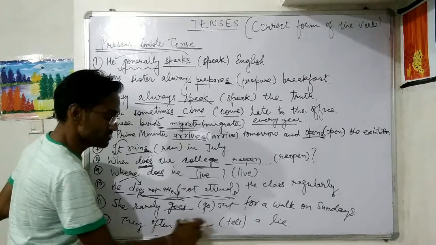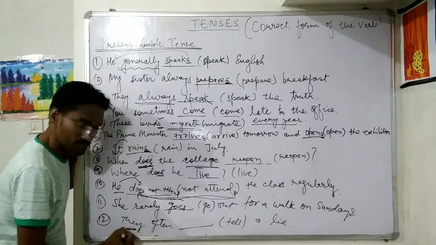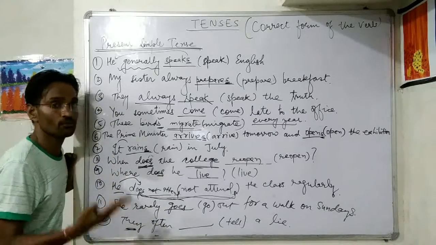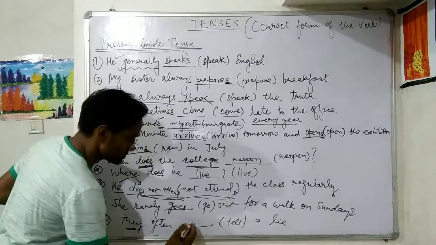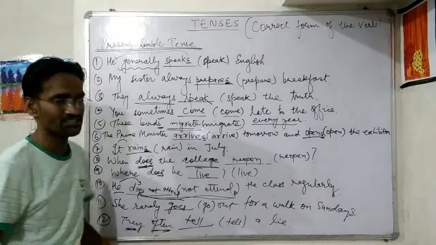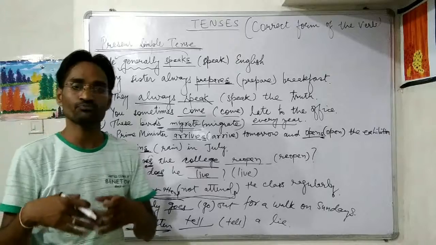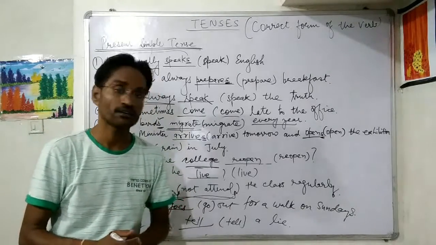They often tell a lie or tells a lie. They, third person, but they plural. With plural we will use the plural form of the verb, and plural form of the verb, that is the base form of the verb, that is the first form of the verb. So we will use this tell as it is. They often tell a lie. Very generally, often means प्राय, अक्सर. They often tell a lie. वो प्राय झूठ बोलते हैं. All right students, got it?